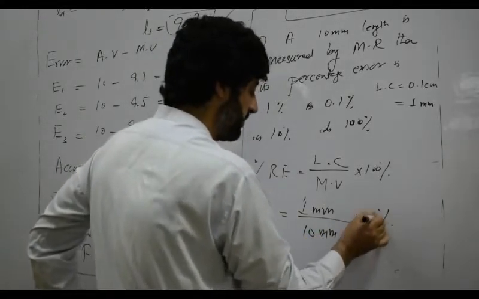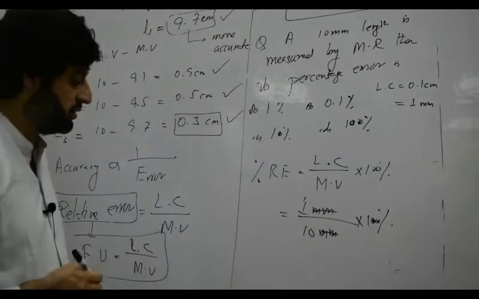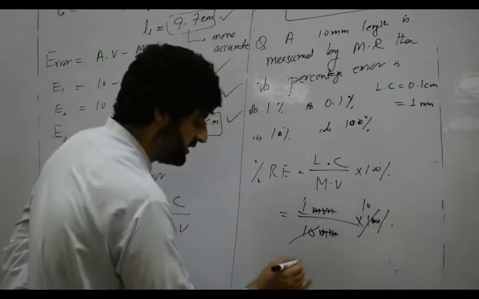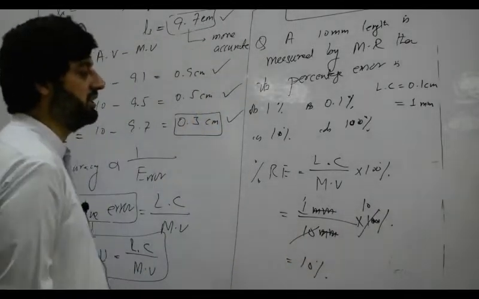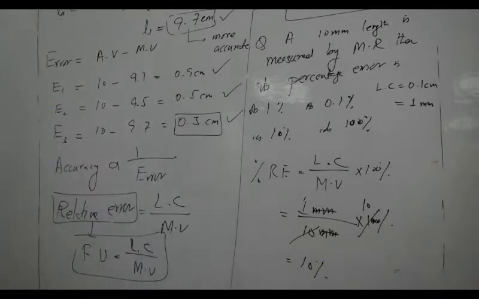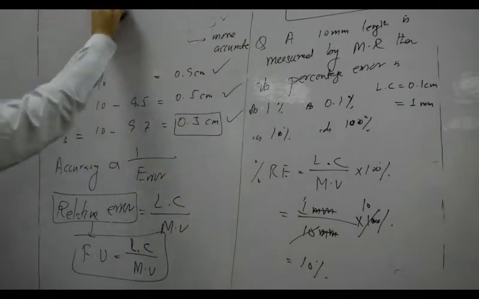The millimeters cancel out, and 1 over 10 multiplied by 100 is 10%. So the relative percentage error is 10%. Why should the units be the same? Because the same units will cancel out and relative error will have no unit.